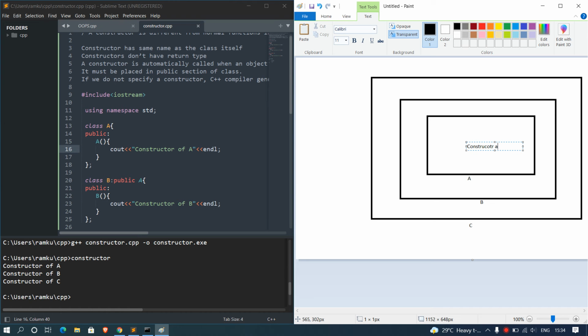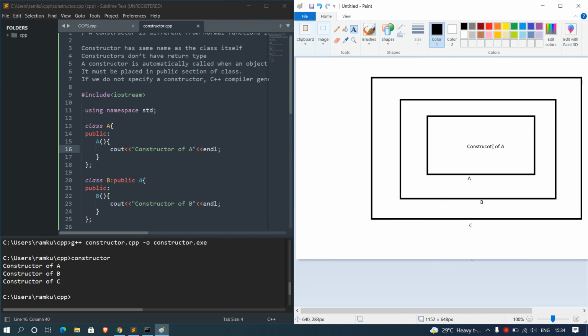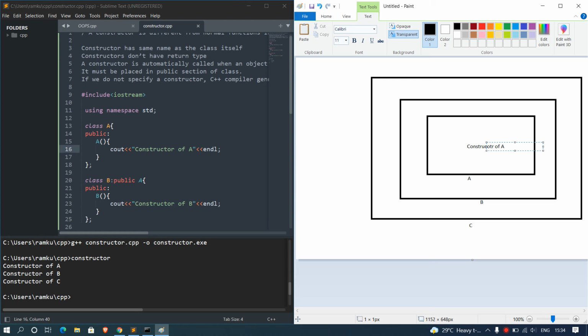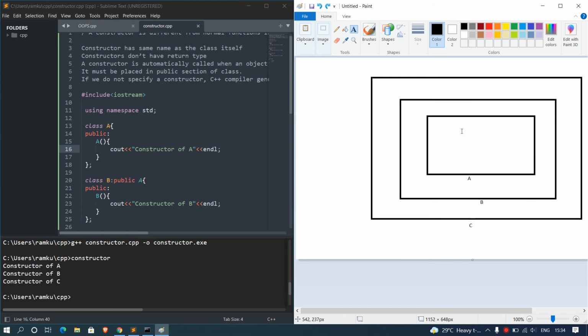Constructor of A. Okay, typing mistake. Just remove this.